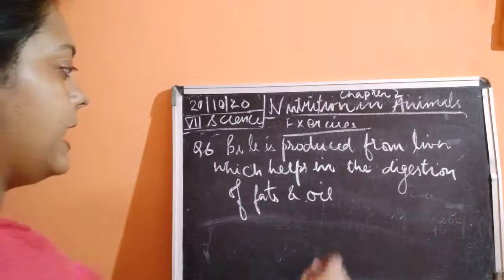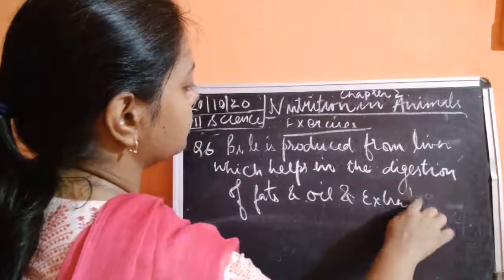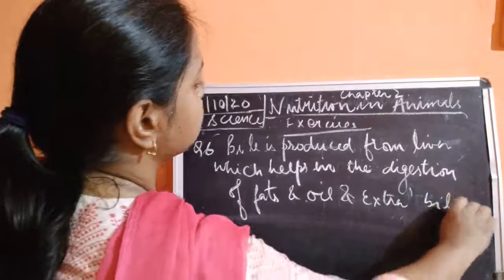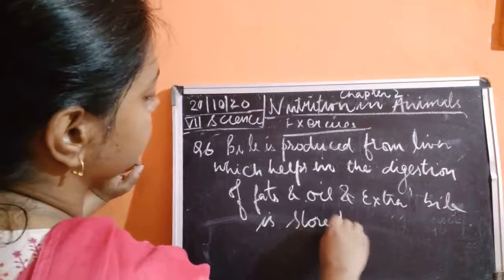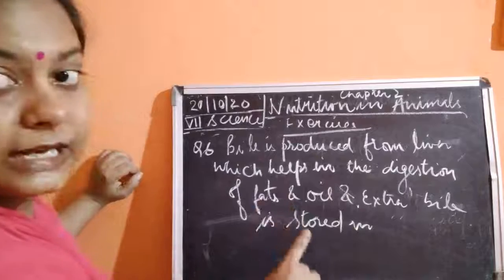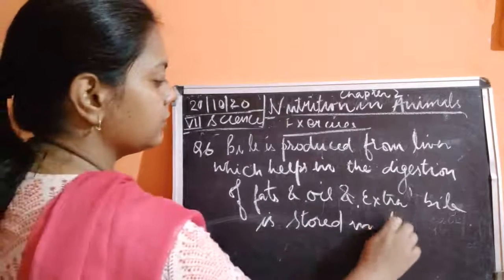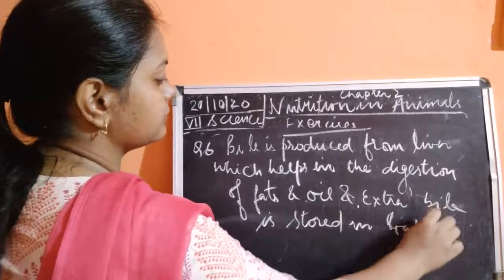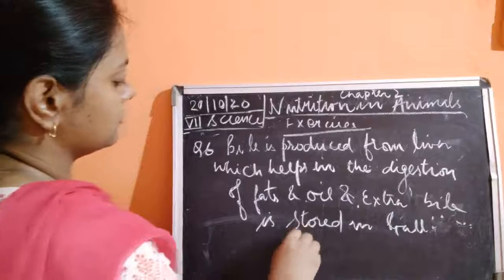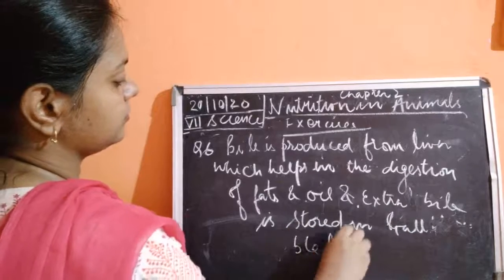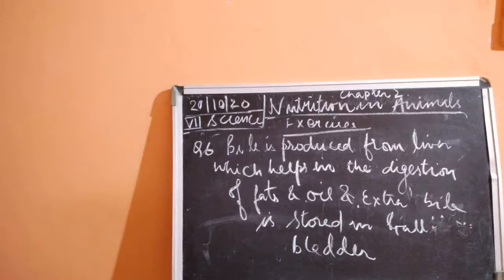Okay, so the extra bile is stored where? The extra bile juice is stored in the gallbladder.